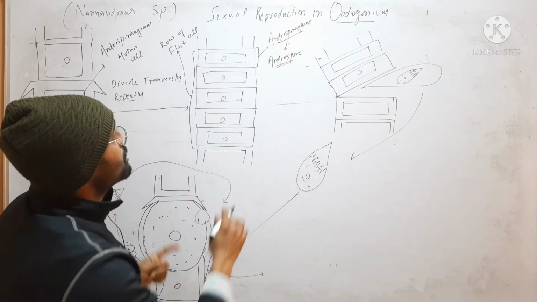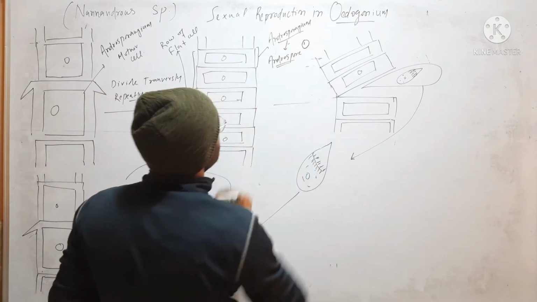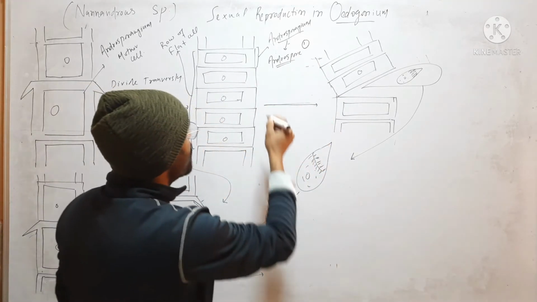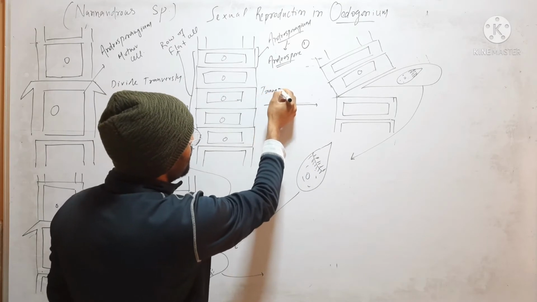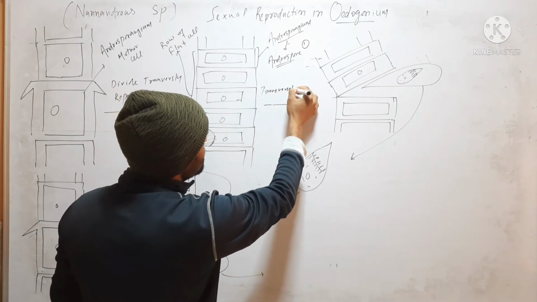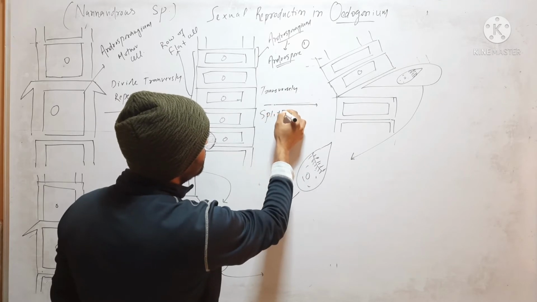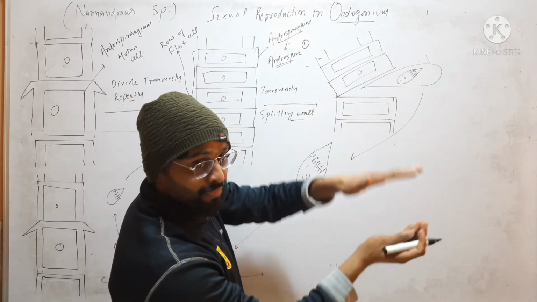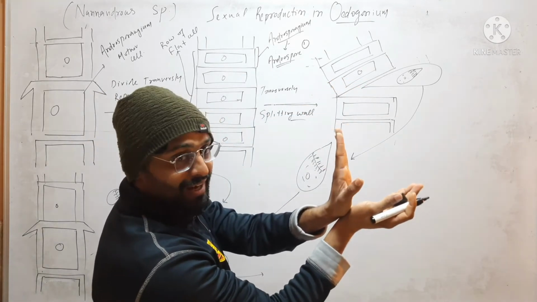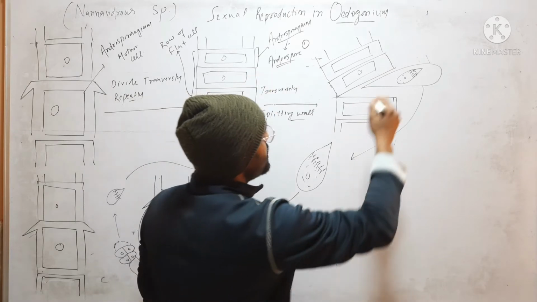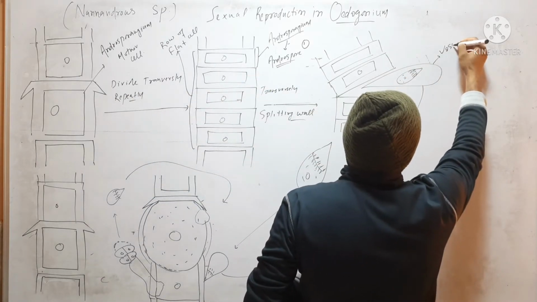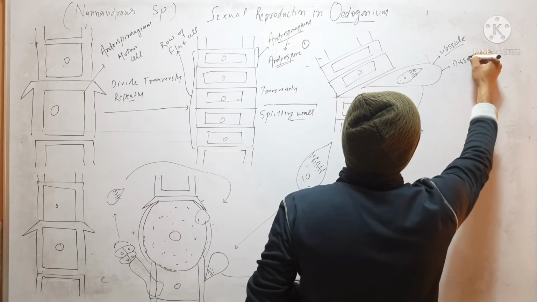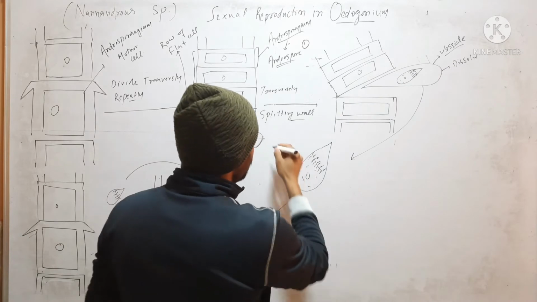Each androsporangium will form one androspore, and this androspore will come out by transverse splitting of the wall. This wall will split transversely like this, and the androspore comes out as a vesicle.